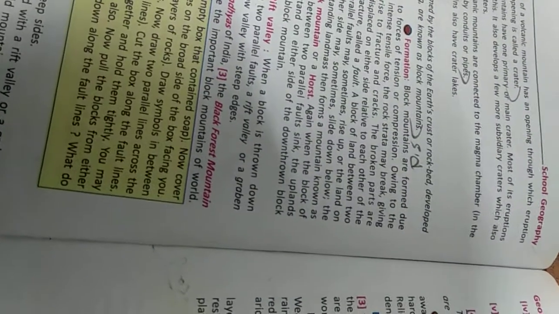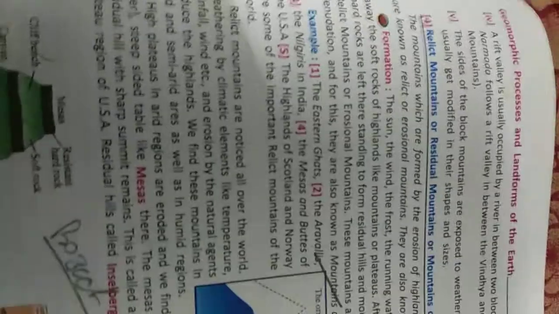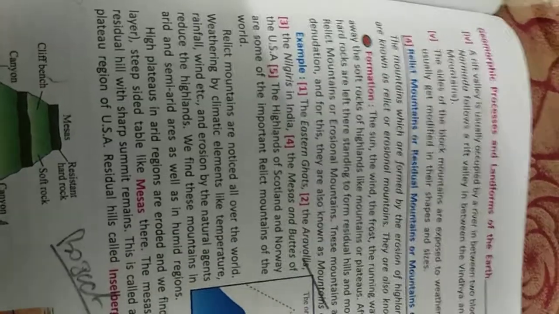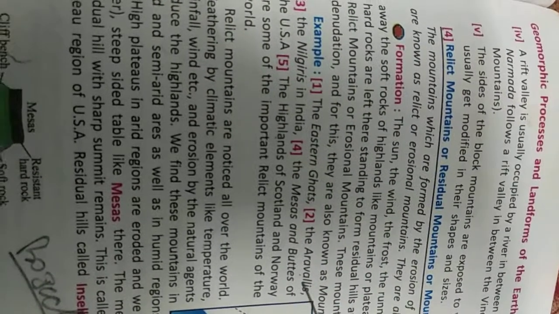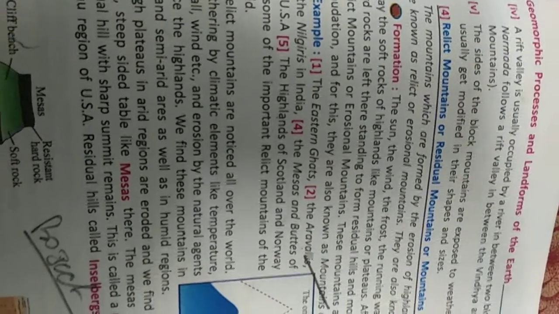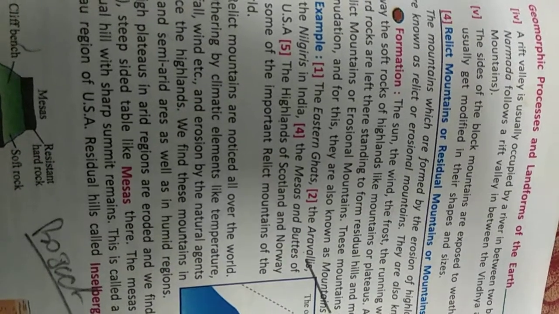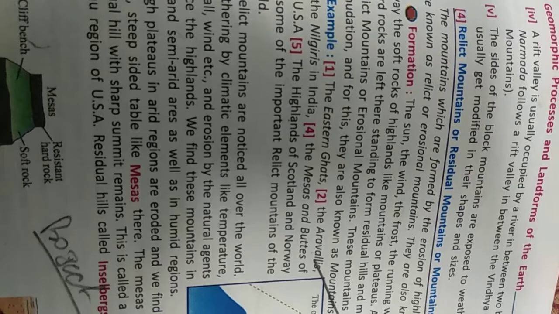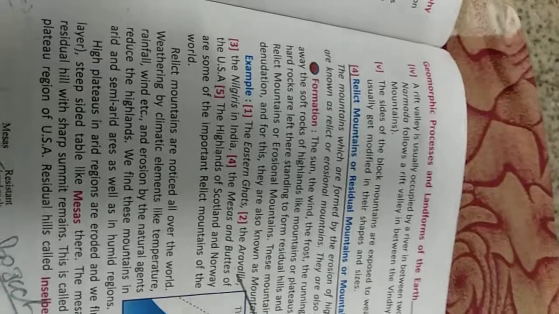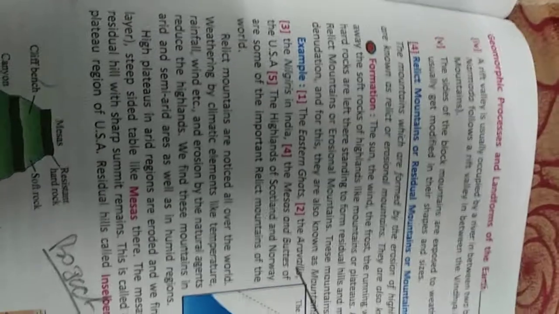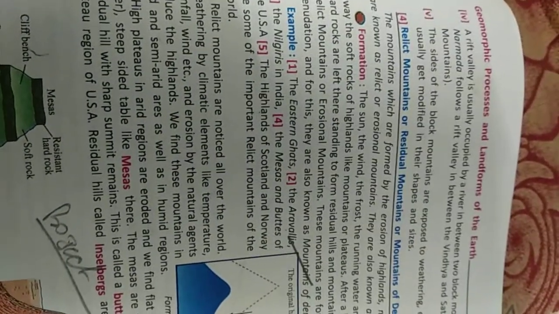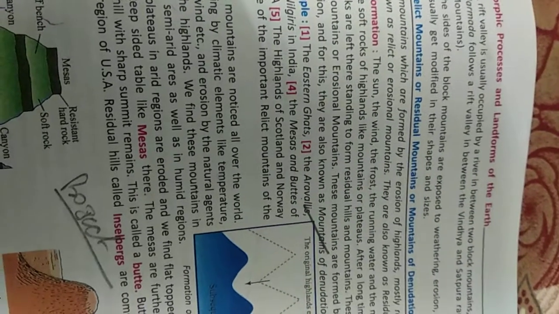Next is relict or residual mountain or mountain of denudation. Now what is a mountain of denudation? The mountains that are formed by the erosion of highlands, mostly resistant rocks, are known as relict or erosional mountains. They are known as residual mountains also. Now how are they formed? They are formed due to weathering: the frost, the sun, the running water, moving ice. What happens when the sediments are formed?